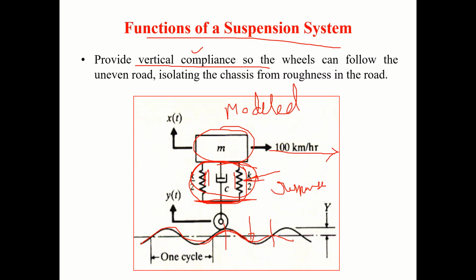So in such a situation, if it is not responding, it is better to design a system which can respond. But if it is not able to respond, then it is necessary to reduce the speed of the vehicle. So thus, one of the main functions of the suspension system is to provide vertical compliance so the wheels can follow the uneven road.